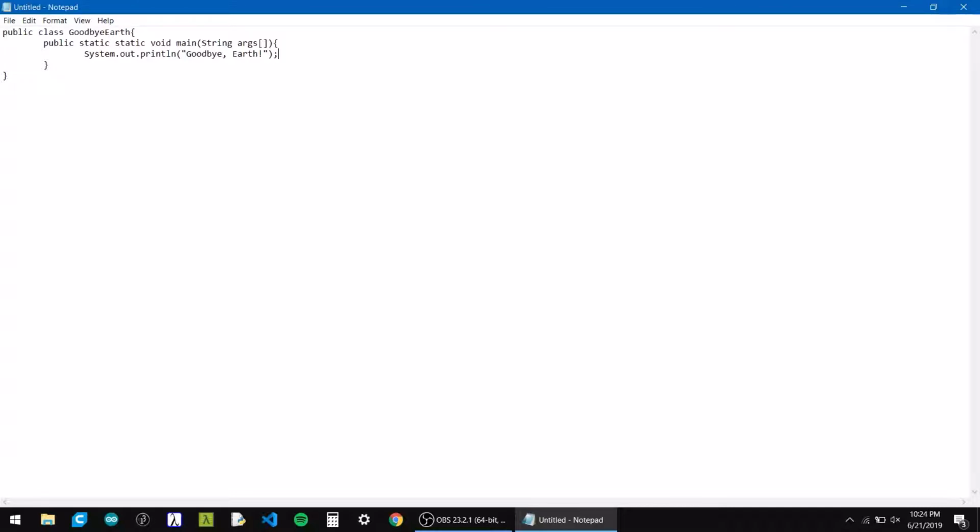And you need to make sure your program looks exactly like this, with the opening and closing curly brackets, with the parentheses, with the square brackets here, with these double quotes, and the semicolon. All of it needs to look exactly like this does, otherwise it will not work. If you get an error, it is probably because you did not type it right. So now, that's it. That's our whole first program.